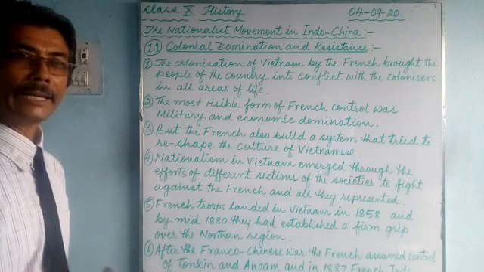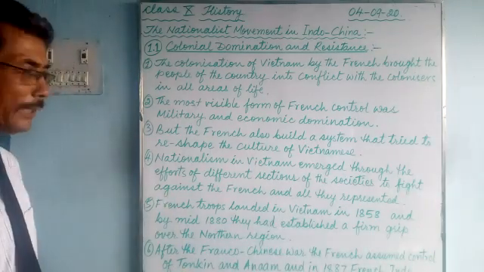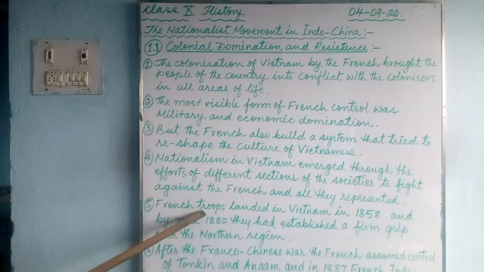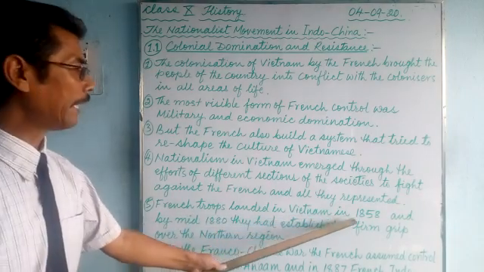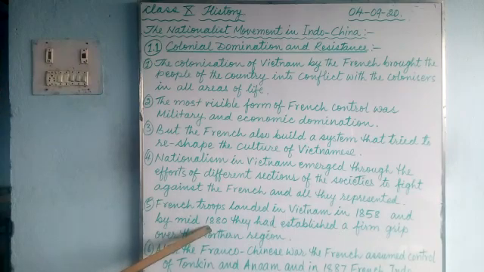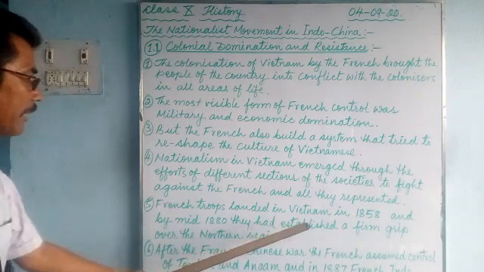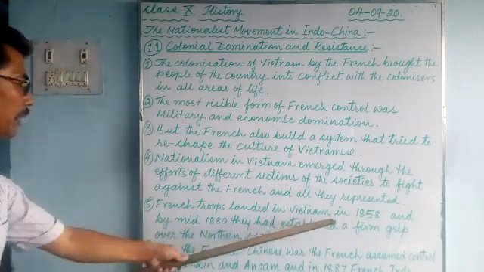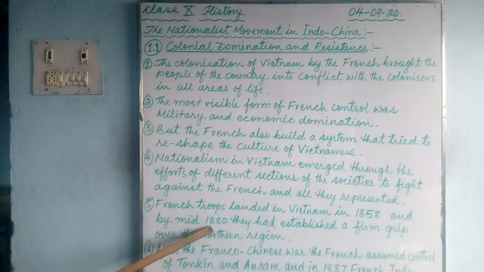They came as traders. But here in Vietnam, French troops landed in 1858, and by mid 1880, that is 22 years after 1858,